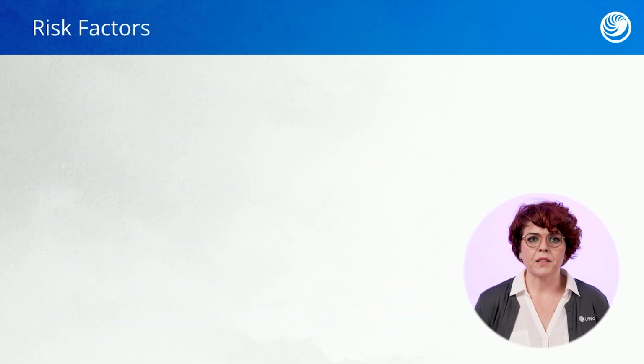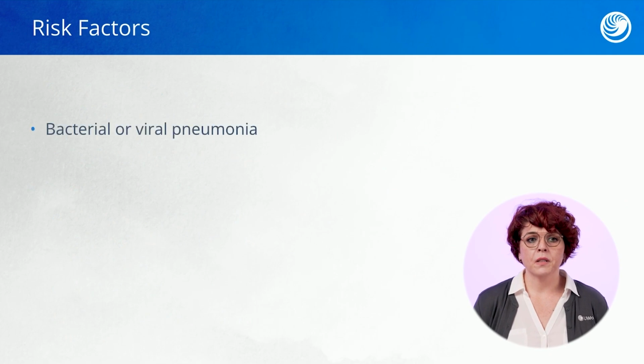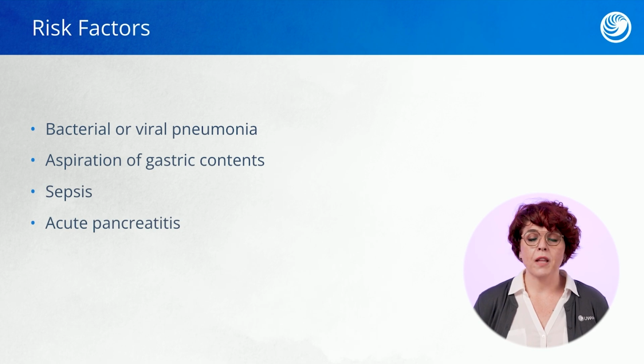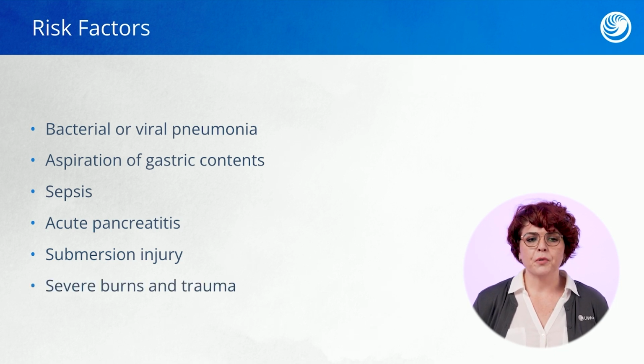What are the risk factors for a patient with ARDS? Well, you could have bacterial or viral pneumonia, or even aspiration pneumonia. We've mentioned sepsis, acute pancreatitis because it's so inflammatory, it can actually attack your lungs. Submersion injuries, so I'm thinking maybe a patient is near drowning, severe burns and trauma.